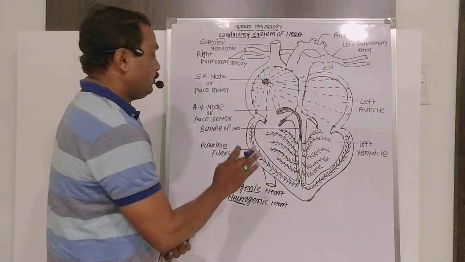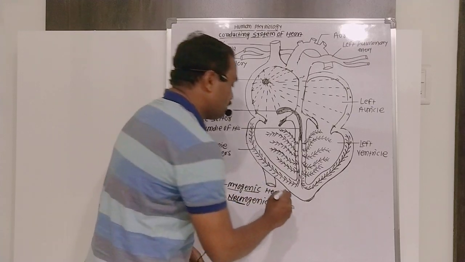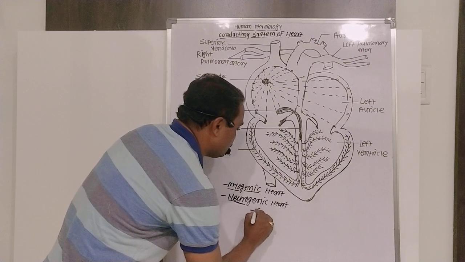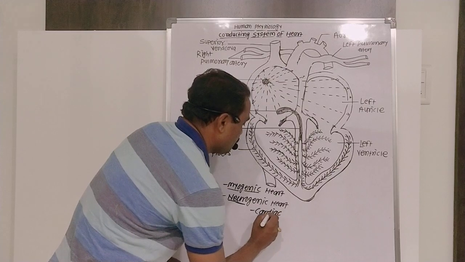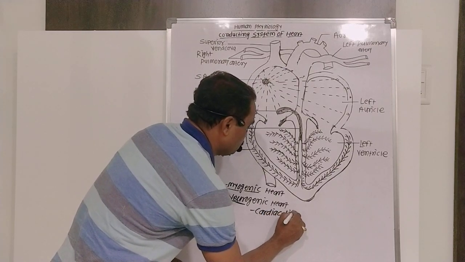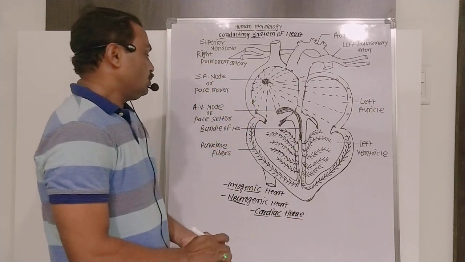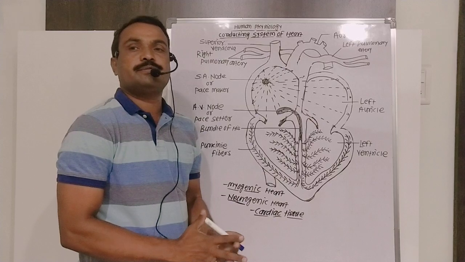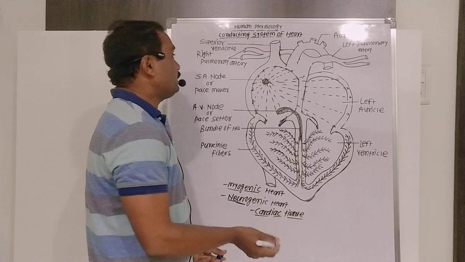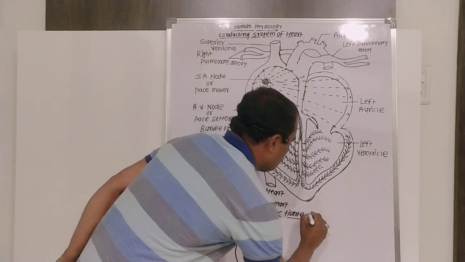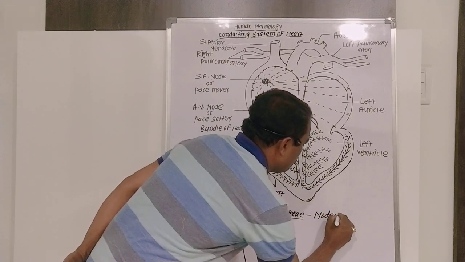When we study the human heart, it is a myogenic heart that is made up of specialized tissue called cardiac tissue. The cardiac tissue has the speciality to undergo contraction and relaxation from birth up to death. But in that cardiac tissue there are also special types of tissues, called nodal tissue.